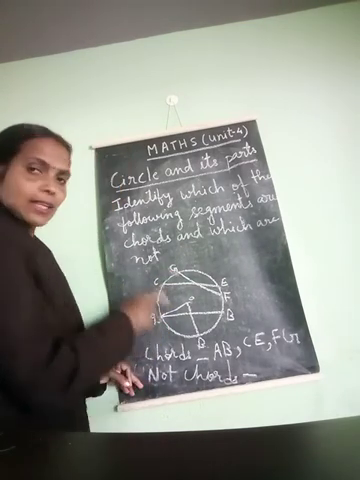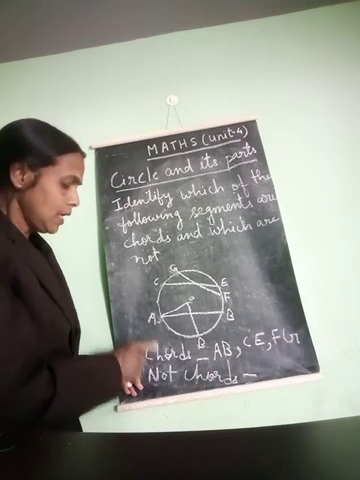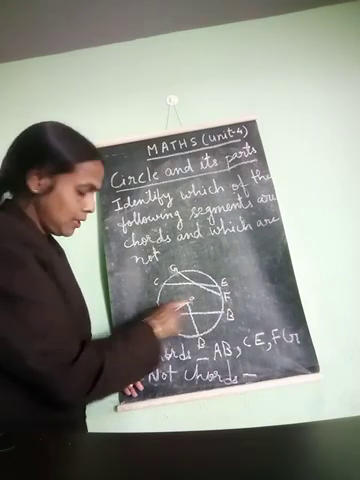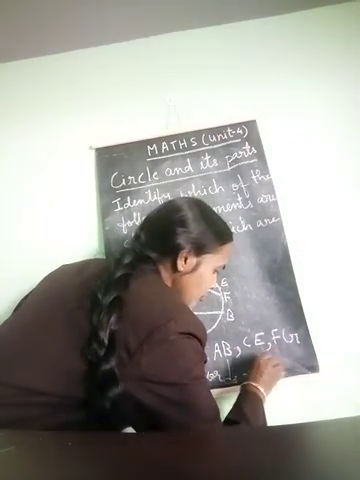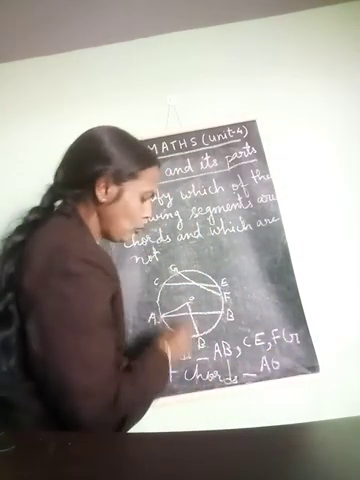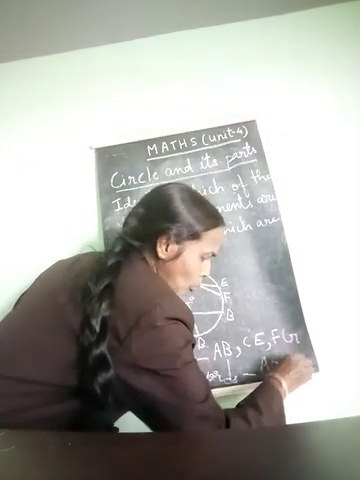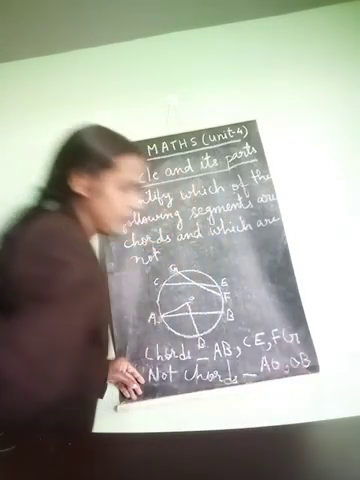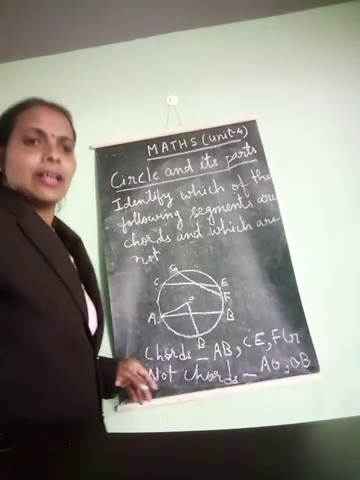Now note which line segments are not chords. Here AO is not a chord. Write AO. And OB is also not a chord. Right? OB. Understand?